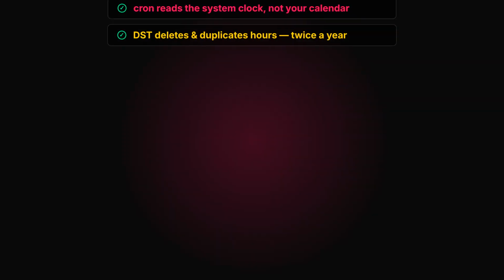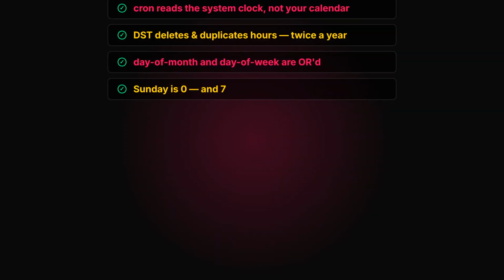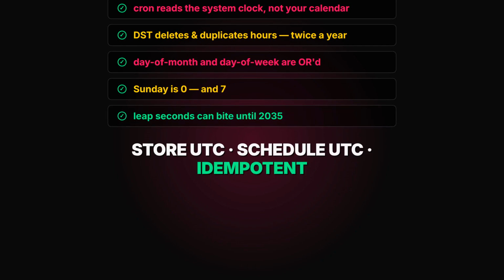Recap: Cron reads the system clock, not your calendar. DST deletes and duplicates hours twice a year. Day of month and day of week are OR'd and Sunday is 0. Queues inherit every one of these bugs, and leap seconds can still bite until 2035. Store UTC, schedule UTC, convert at the edge, make everything idempotent. That's how you stop fighting the clock.